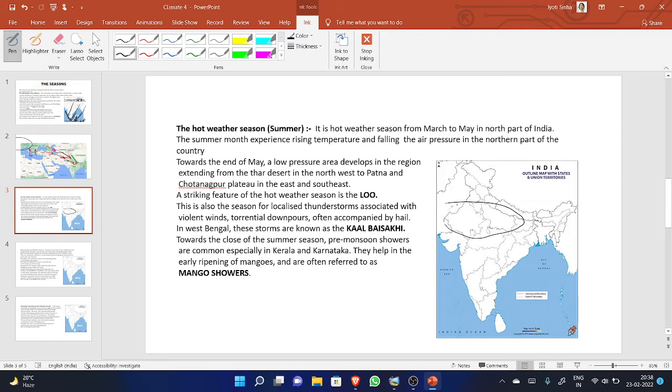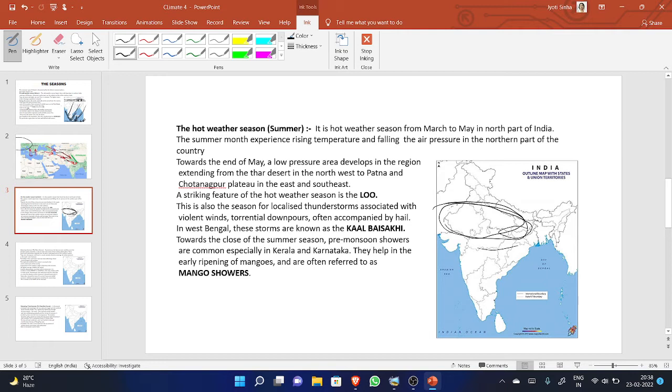Yes, towards the end of May, a low pressure area develops in the region extending from the Thar Desert in the northwest to Patna and Chotanagpur Plateau in the east and southeast. Patna in Bihar, and this is the part of Chotanagpur Plateau. Means this complete part converts into the low pressure zone. This is a very important phenomenon that takes place during summer only.